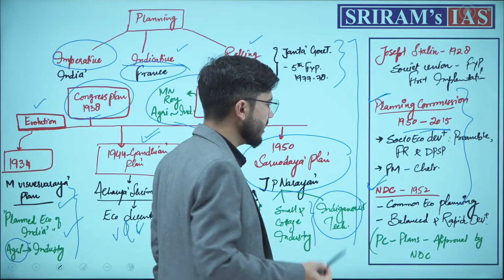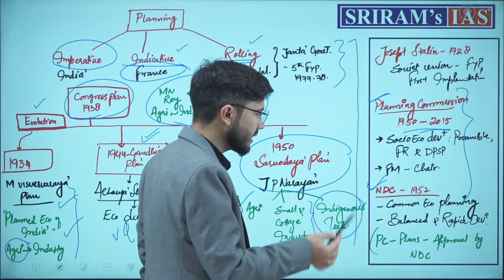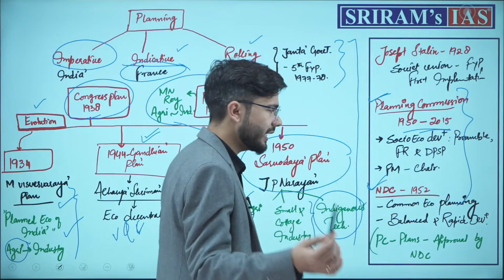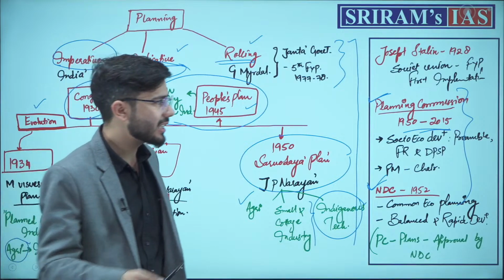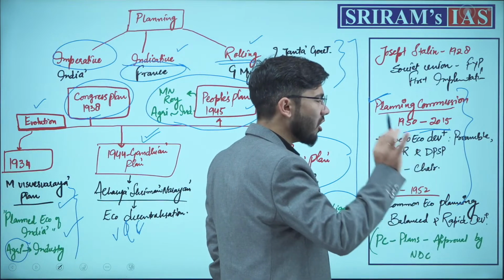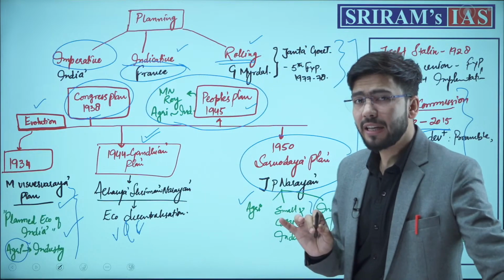The Niti Aayog itself is a body which is executive in nature, non-statutory and non-constitutional. A question which most probably could be asked is, what were the main objectives of the National Development Council and Planning Commission?